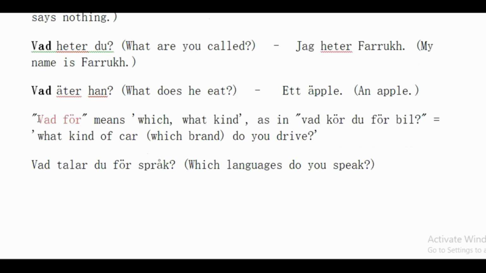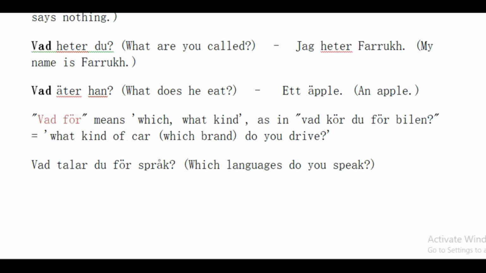Ett äpple. And we can also use sometimes vad för. Vad för means what kind of. Just vad means what, and vad för can be what kind of, but we don't use vad för together, as you can see here. Vad, and then we use here för. Vad för. Before that we have verb subject, and then för is just before the object. Vad för sko har du för bil?